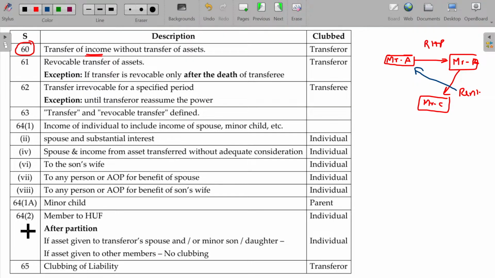Is that clear? I am the owner of the property, but I am asking my user to pay the income to some third party.